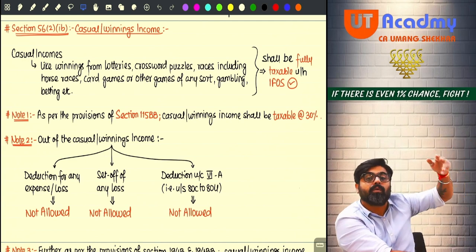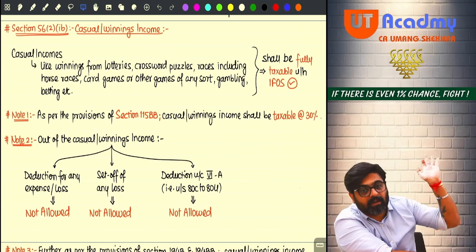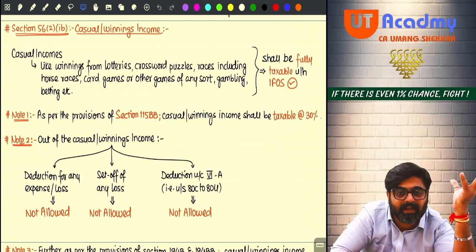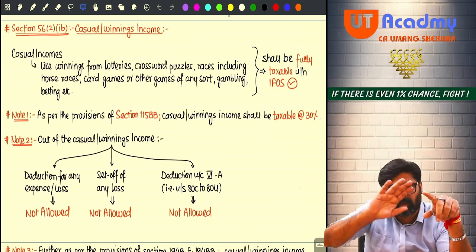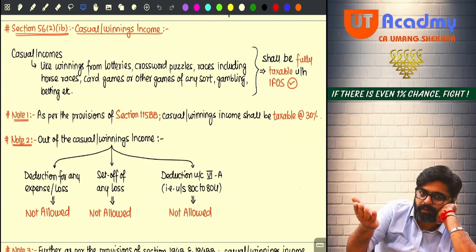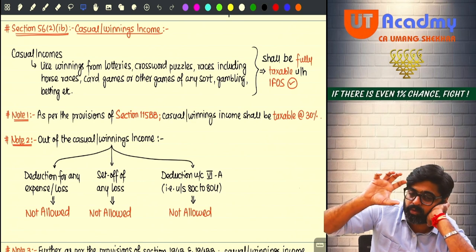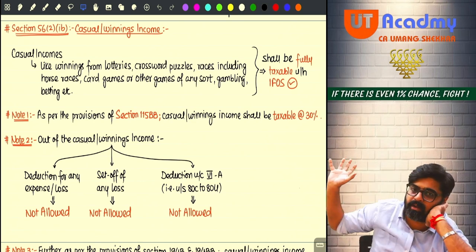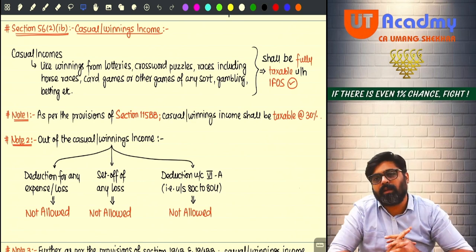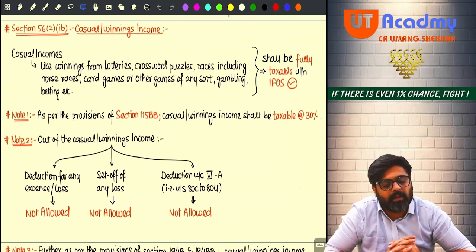Further, no losses can be set off against this income, meaning that the entire income will be shown in your IFOS, and will be shown in your GTI also. Now from your GTI, separate these incomes. You are supposed to show this entire income as taxable under the IFOS head. Getting my point? Entire amount taxable in your total income.